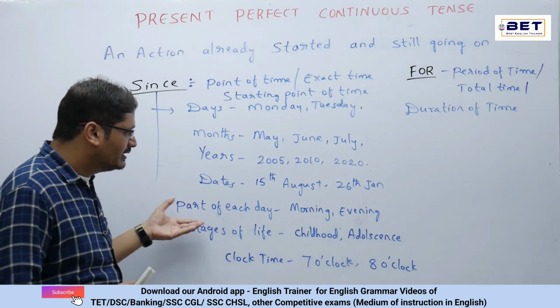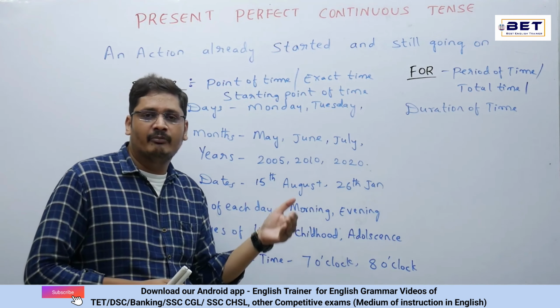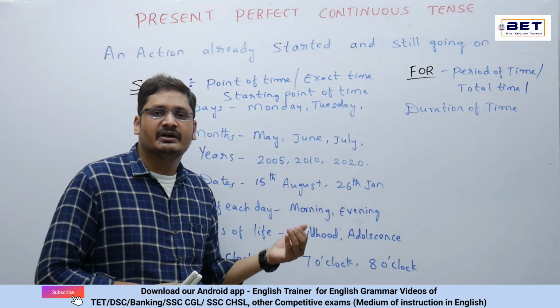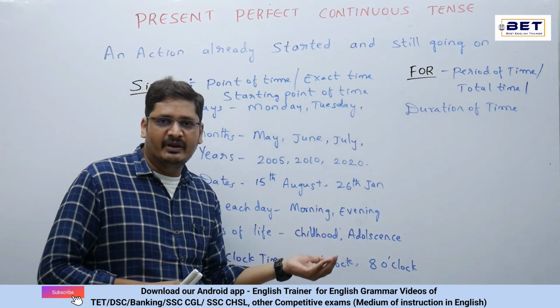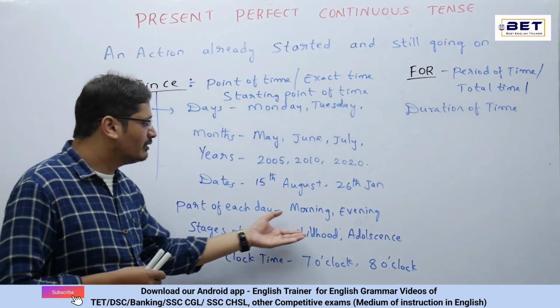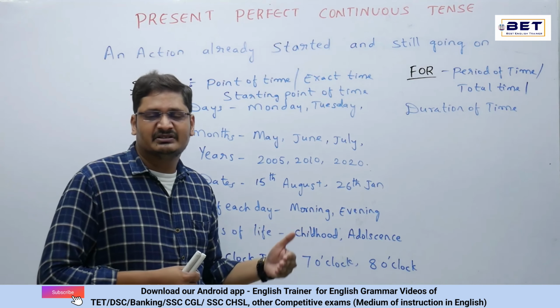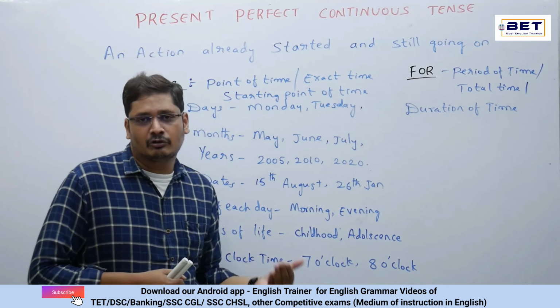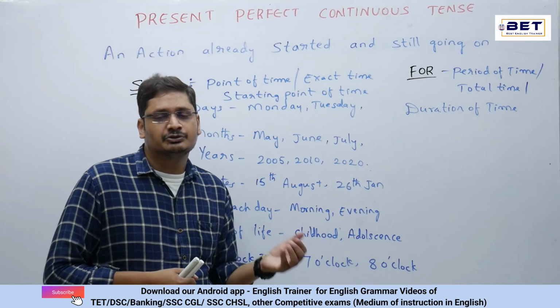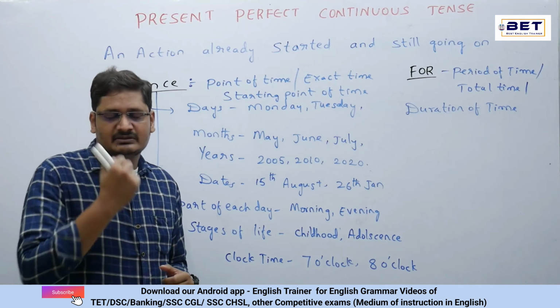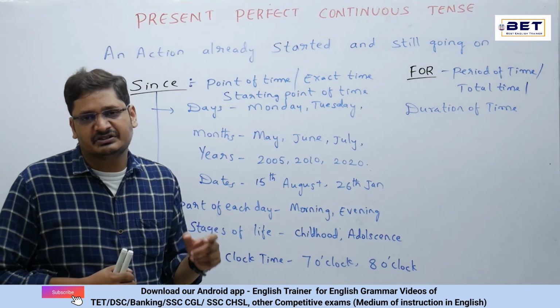Part of each day. Since morning, we have been waiting for you. Evening. Since evening, we have been enjoying the party. Stages of life. For example, we have childhood, since adolescence. Next we have clock time, since 7 o'clock, since 8 o'clock. So in this format, we can make sentences by using the word since.